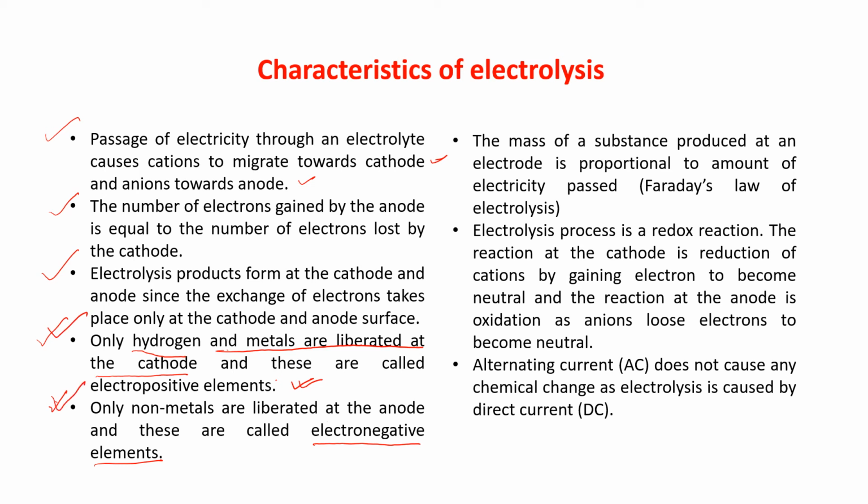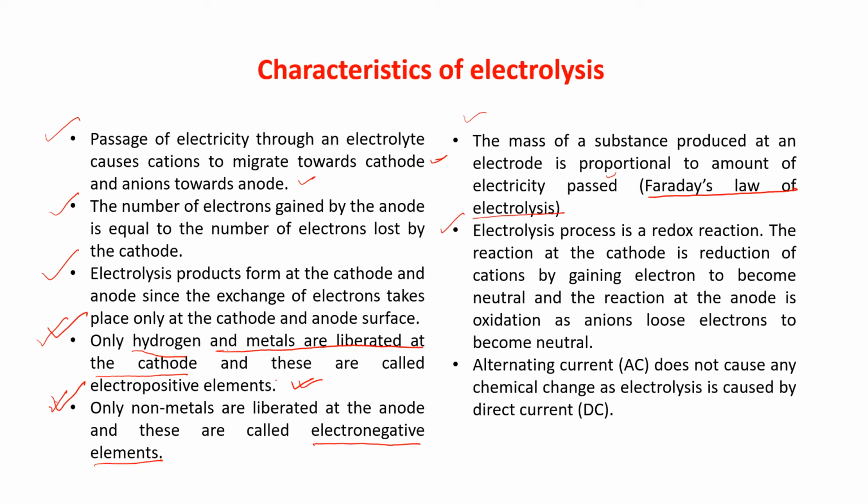Now, the mass of the substance produced at the electrode is proportional to the amount of electricity passed. This is again Faraday's laws of electrolysis. You will study it when you go to the higher classes. The mass of substance produced at the electrode is proportional to the amount of electricity passed. Next point, electrolysis is a redox reaction. At one electrode, oxidation is going on, at the other electrode, reduction is going on. So it is a redox reaction.